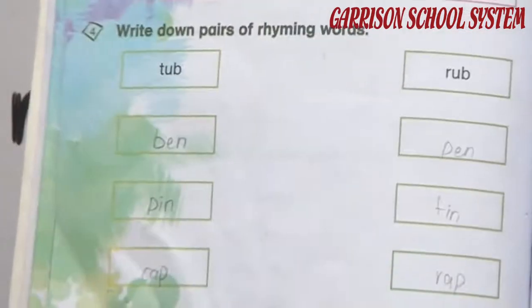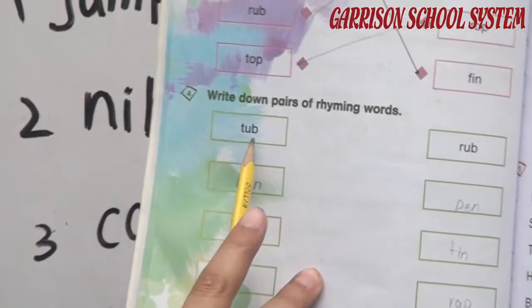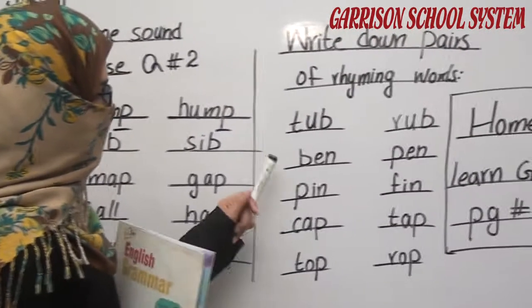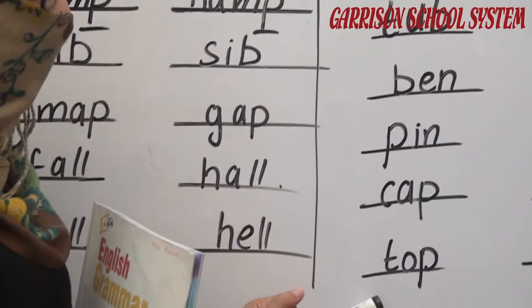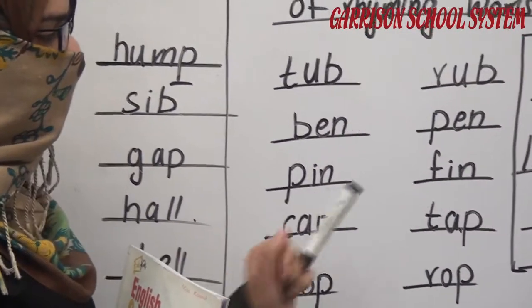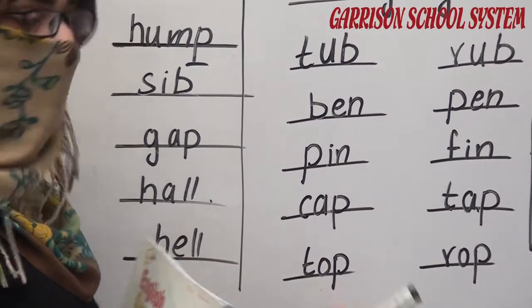They are giving you different words and you have to make the pairs of rhyming words. Like, two words are given, tub and rub. The last remaining rhyming words are B-A-N, ban, P-I-N, pin, C-A-P, cap, T-O-P, top, R-U-B, rub, P-E-N, pen, F-I-N, fin, T-A-P, tap, R-O-P, rope.